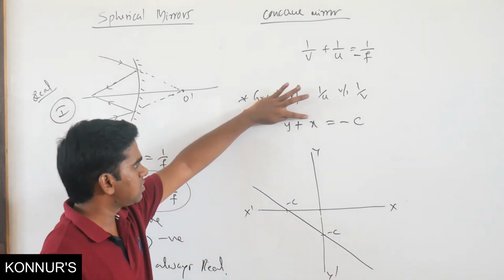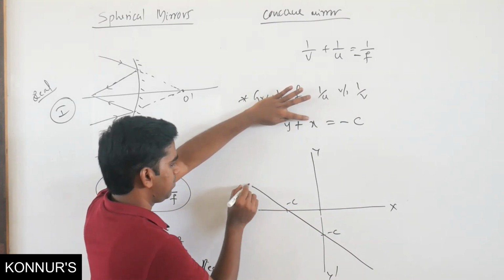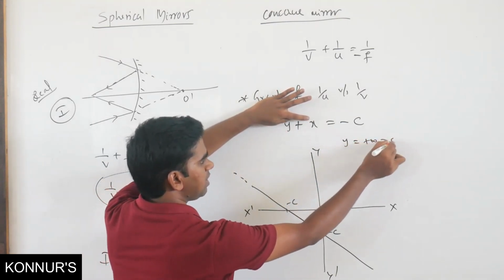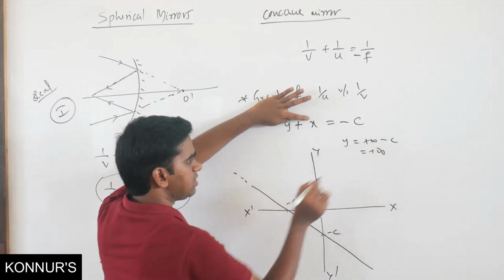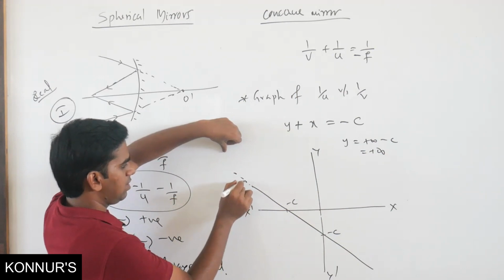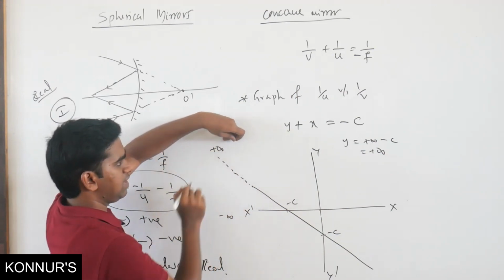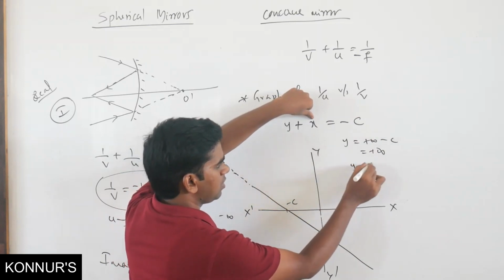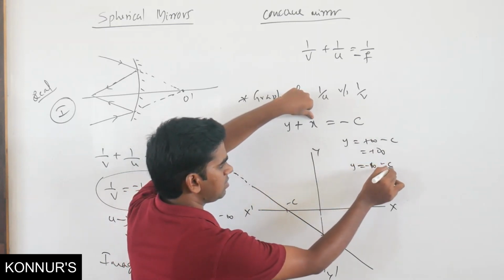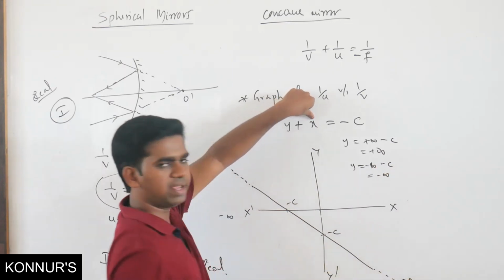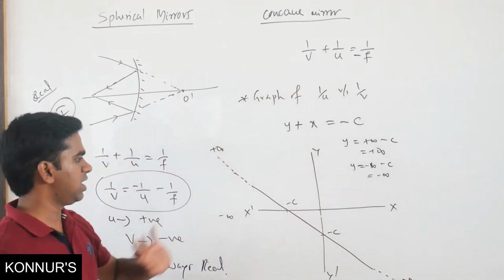If x is minus infinity, this will become plus, so y equals plus infinity minus c. Again you will get plus infinity only. So for x equals minus infinity, you are getting y as plus infinity. If x is plus infinity, this will become minus infinity minus c, so again you will get minus infinity. So this is what the graph looks like.